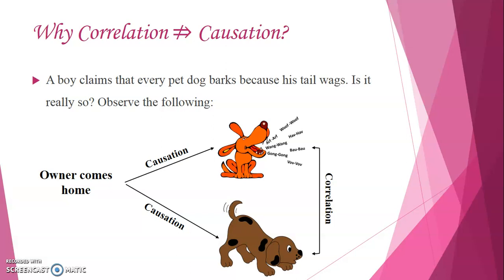He is saying the pet dog barks because his tail wags. That is not so. The dog is barking because the owner has come home. The dog is wagging its tail because the owner has come home. And between these two actions, there is correlation. Let us see one more example to get it a little bit more clarified.